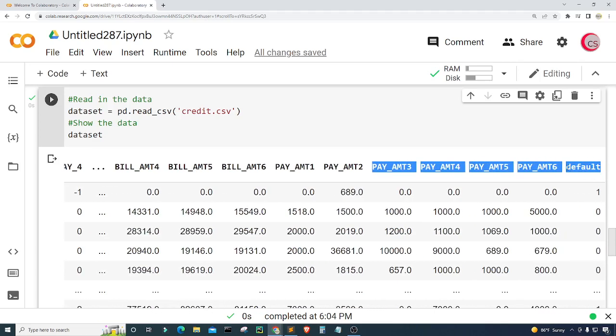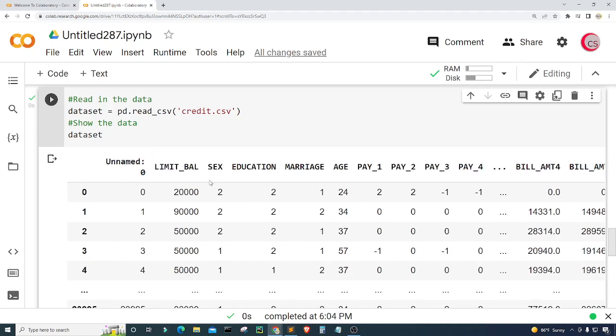And then over here we have the target variable, which tells us if this person defaulted on their credit card debt or not. So a 1 means yes, they did, and a 0 means no, they didn't. So this is a binary classification problem in machine learning. All right. So I think that we got all of that out of the way. Let's go ahead and create a new cell.